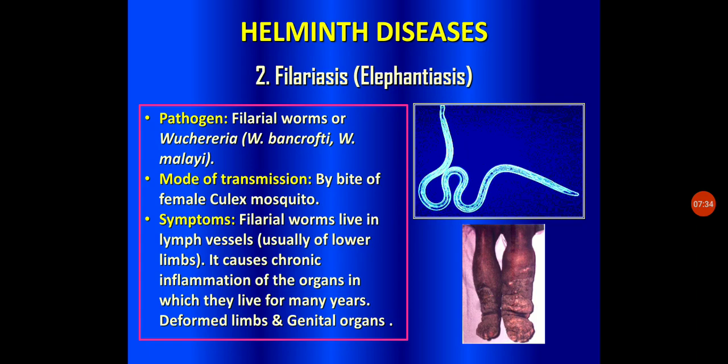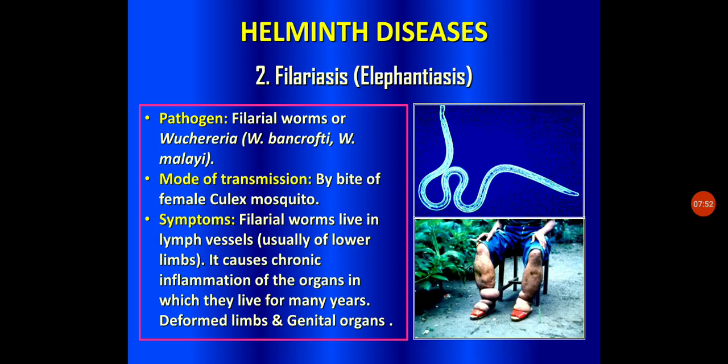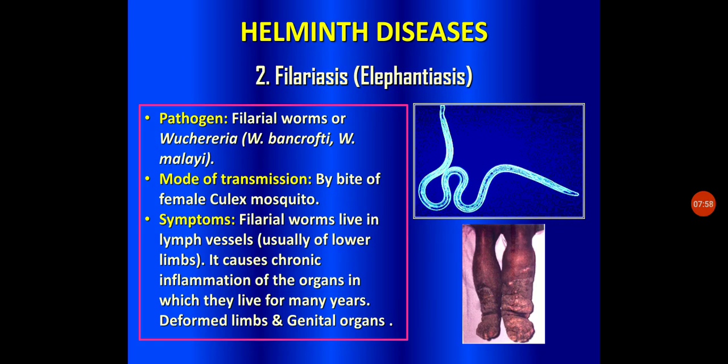This inflammation of these organs may last for many years, and gradually it causes deformed limbs and genital organs. You can see how these organs or limbs are deformed, and this is how the genital organs will also get deformed. These are the different pictures you can see here. So that is how we come across the very worst symptoms of this disease.